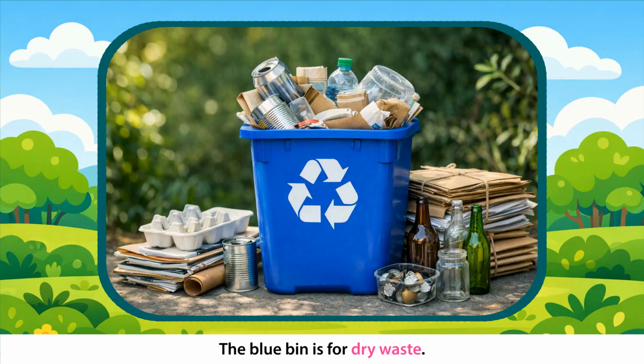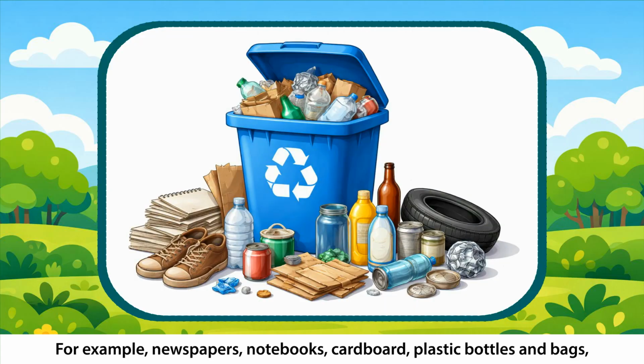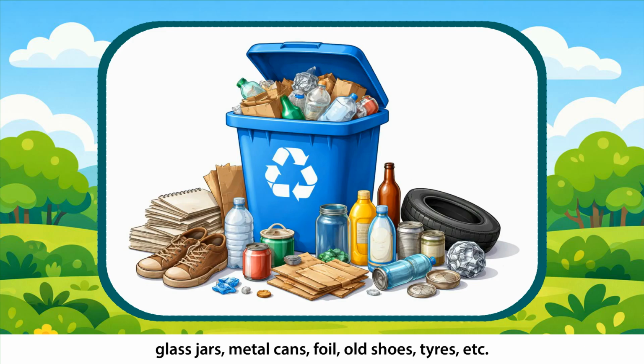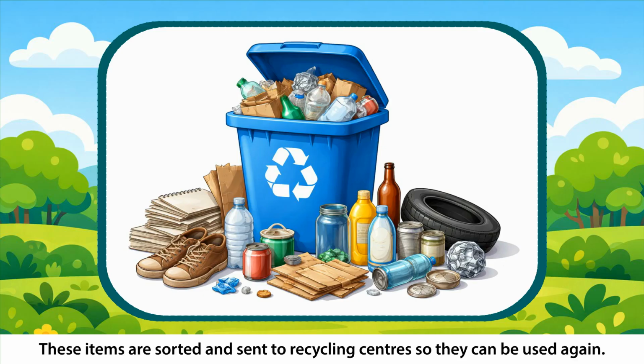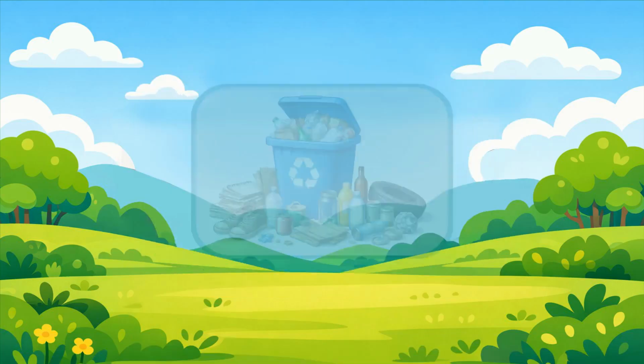Blue bin. The blue bin is for dry waste. Dry waste does not contain moisture or liquid. It includes things that can be recycled. For example, newspapers, notebooks, cardboard, plastic bottles and bags, glass jars, metal cans, foil, old shoes, tires, etc. These items are sorted and sent to recycling centers so they can be used again.